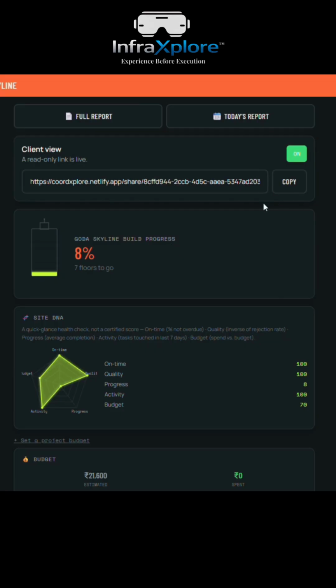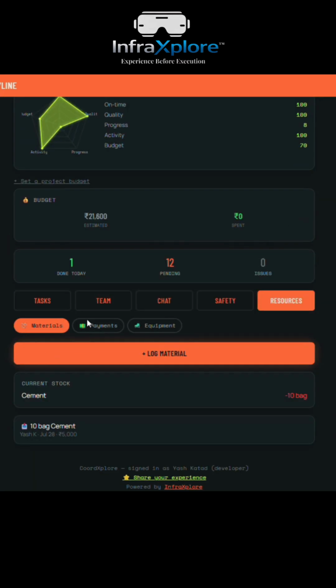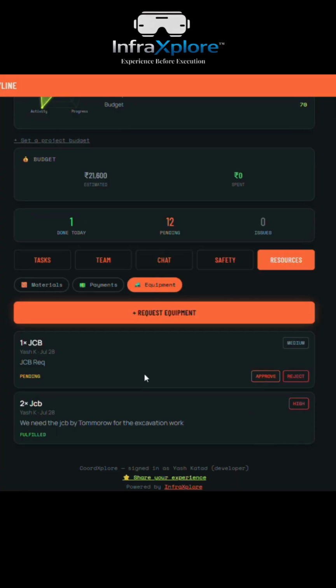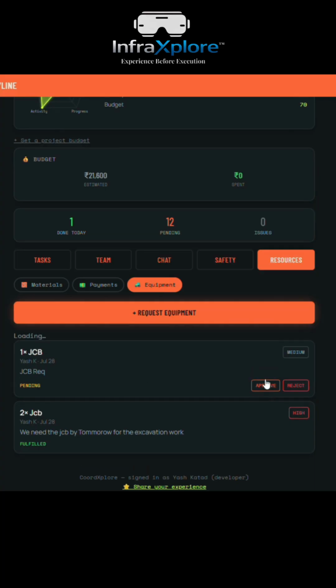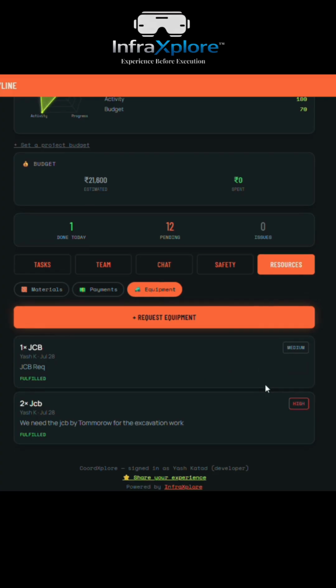Let's see the resources. Coming to this, one JCB will be required on the site. Just approve it, and if it's fulfilled, just mark it over here. So this is how the whole thing works.